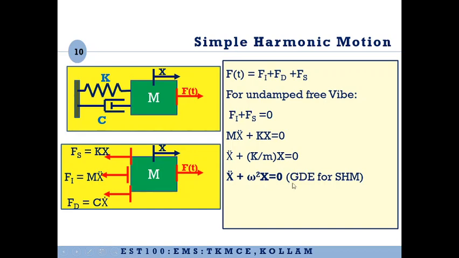This is the format of the governing differential equation for simple harmonic motion, which you can also write as x double dot equals minus omega square x. That is, the acceleration is proportional to the displacement and is directed away from it. The negative sign indicates that it is directed away from it. And omega equals root of k by m, where omega is the natural frequency, or you can call it the natural angular frequency or the circular frequency. All these are different names for the angular frequency or the natural frequency.